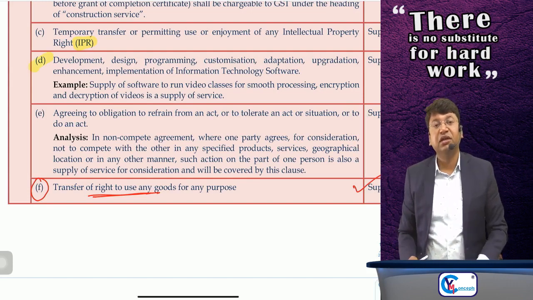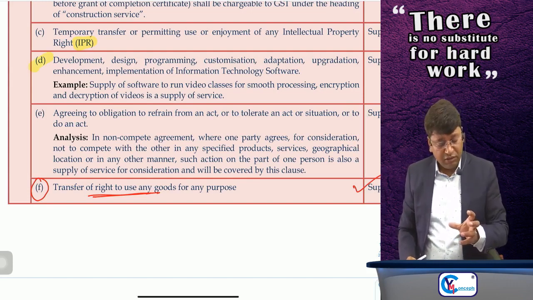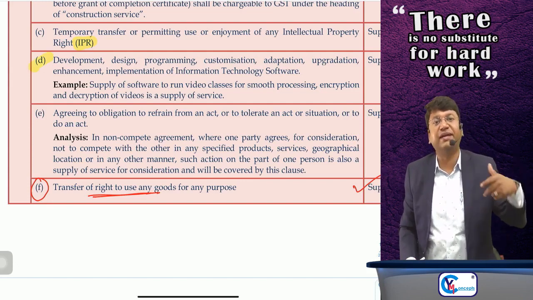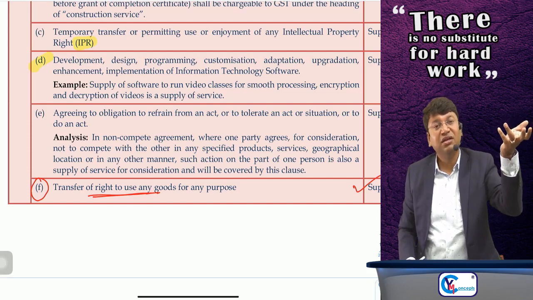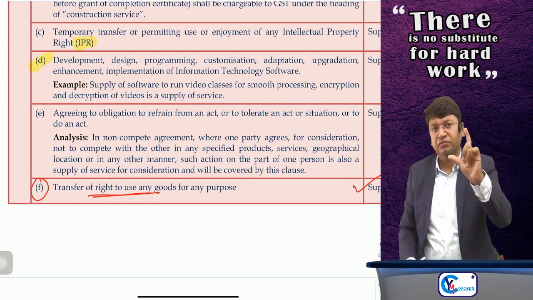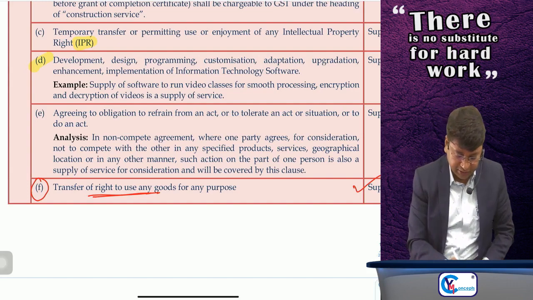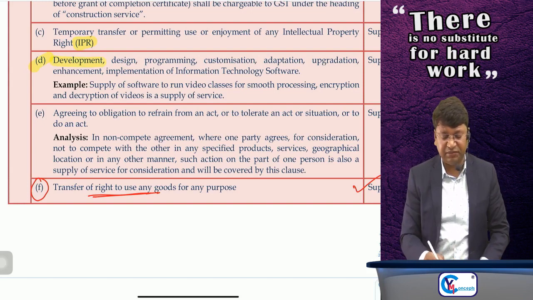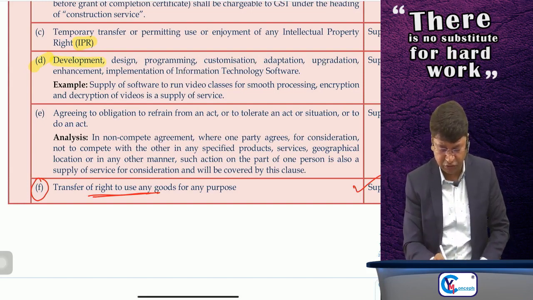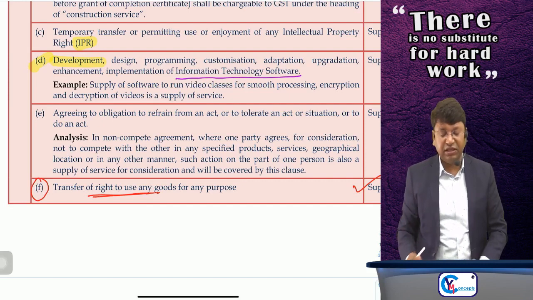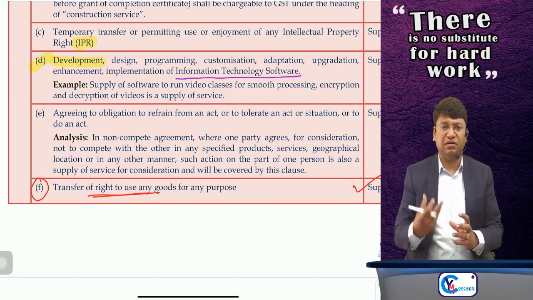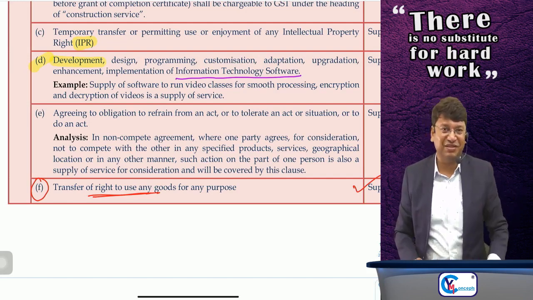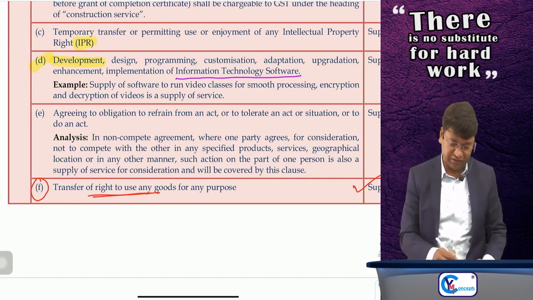Then next is, sir, I am developing a customized software for you, not ready-made software. Ready-made software like Tally, many accounting softwares are there, na? These are just supply of goods. But if I am developing, implementing, designing, programming, customization, adaptation, upgradation, enhancement or implementation of the information technology software, then it is supply of service. Sir, many of the customized software are developed to run the video classes. These are supply of service. But yeah, if it is ready made, then it is supply of goods.